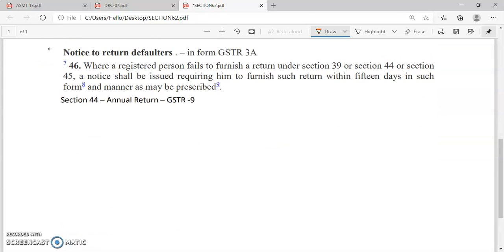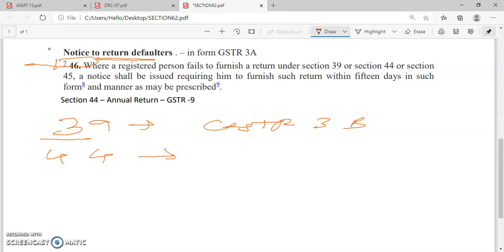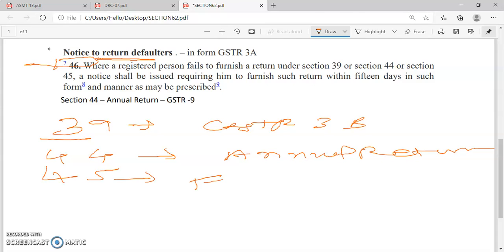Let us discuss section number 46 of the CGST Act. Section number 46 of the CGST Act relates to the notice to the return defaulter. If any person fails to furnish the return under section 39, that is your GSTR 3B, or fails to furnish the return under section 44, that is your annual return, or fails to furnish the return under section 45, that is your final return.